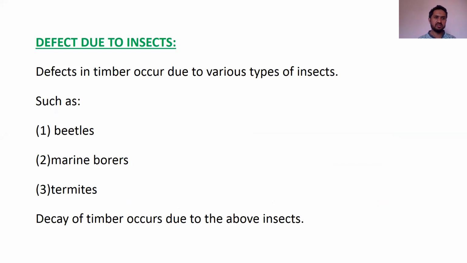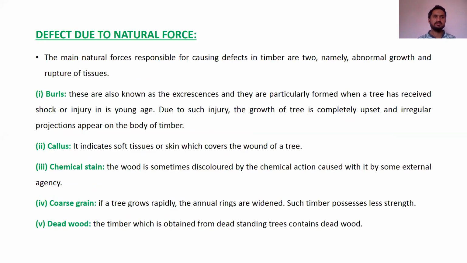In defects due to insects, there are three main types of insects because of which the defect may happen in the timber: the beetles, marine borers, and termites. These are the three types of insects because of which mainly the defect happens in the timber.